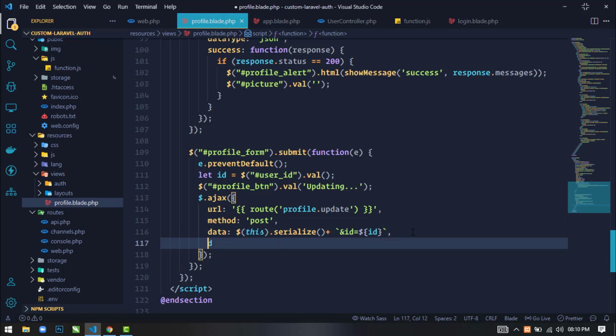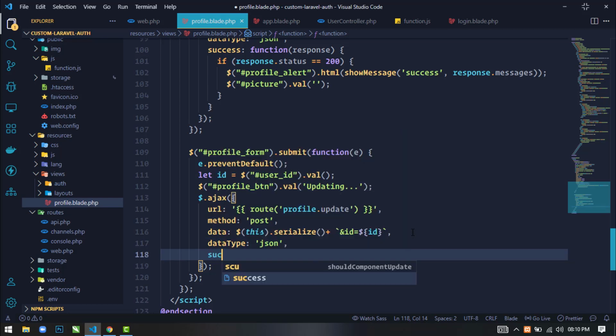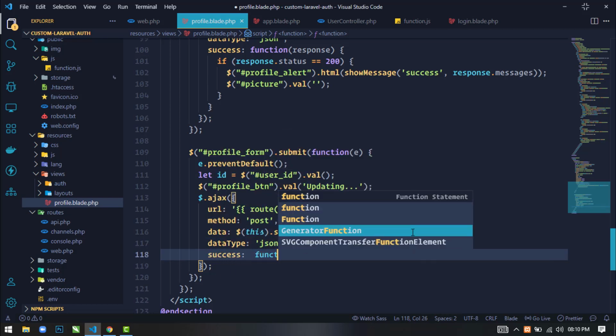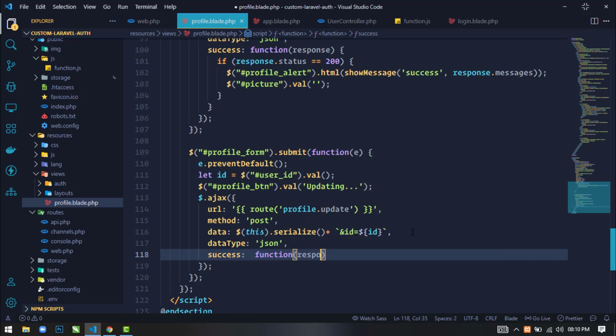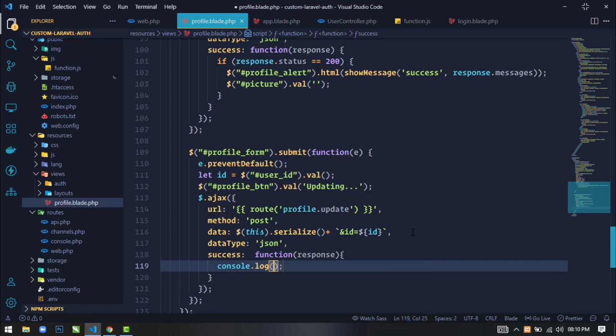Now next the data type will be JSON, and success function response, console log response. Okay, save this.